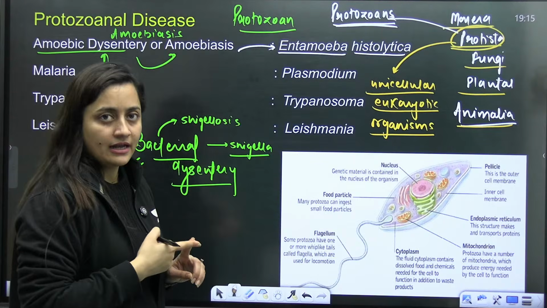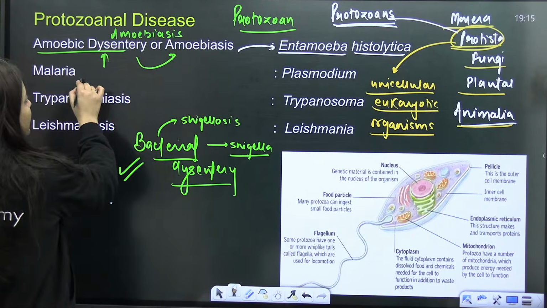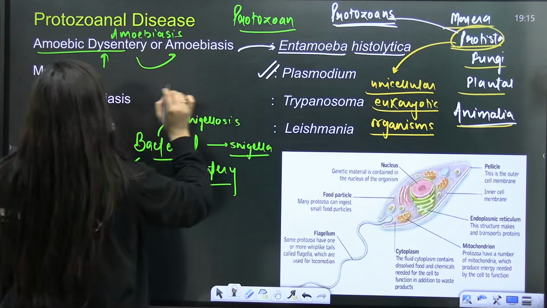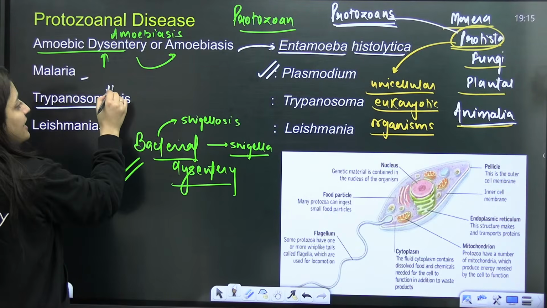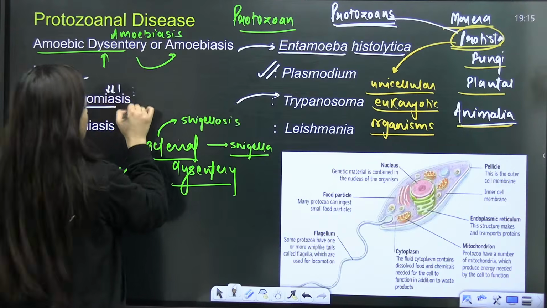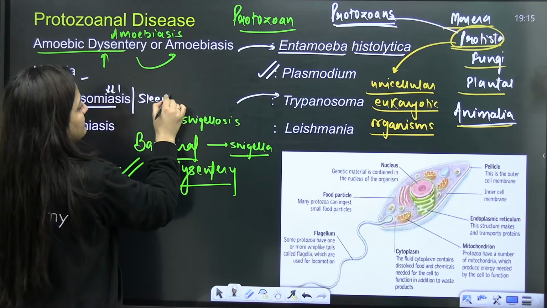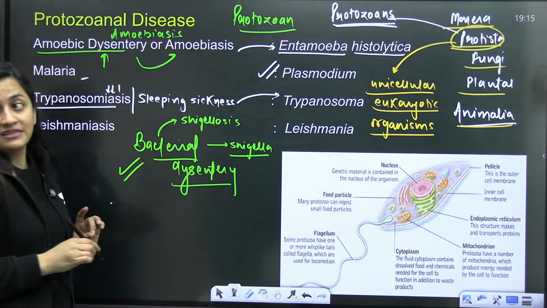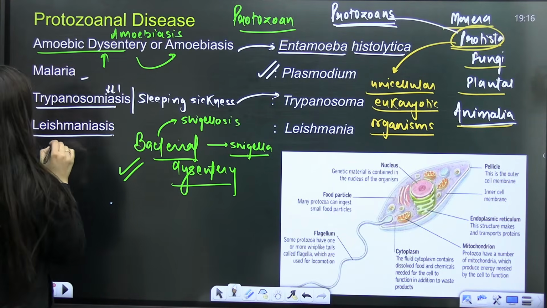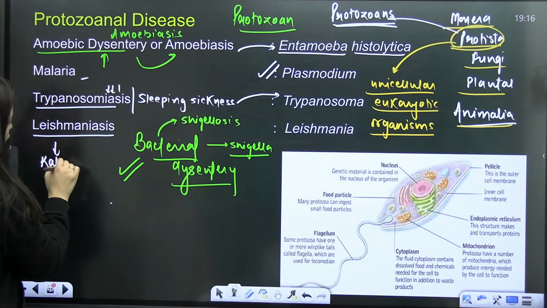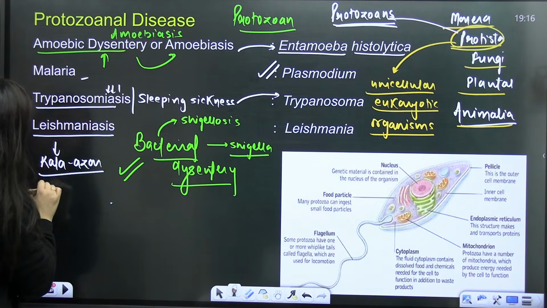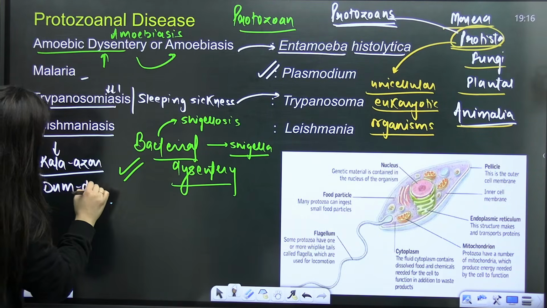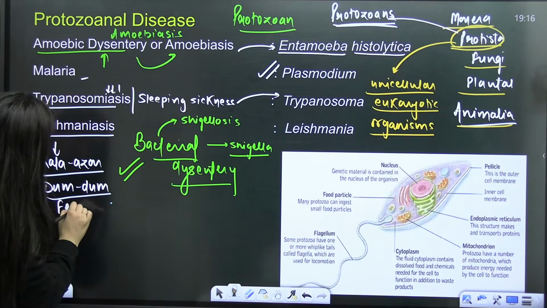Entamoeba histolytica. Again, monogenetic. Malaria is caused by different species of Plasmodium. Important. Trypanosomiasis is caused by Trypanosoma. It is also known as sleeping sickness. Then comes Leishmaniasis, which is also known as Kala-Azar, dum-dum fever or black fever.